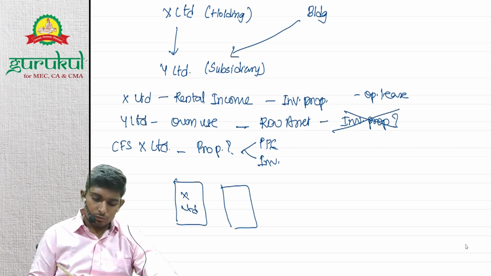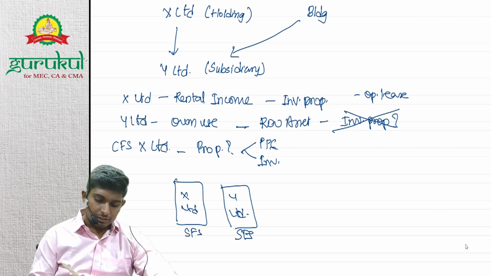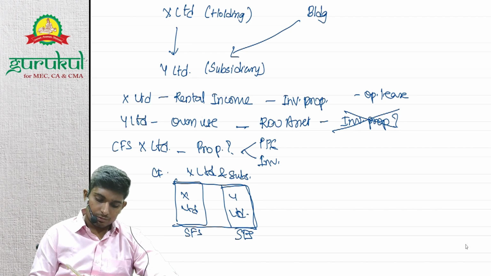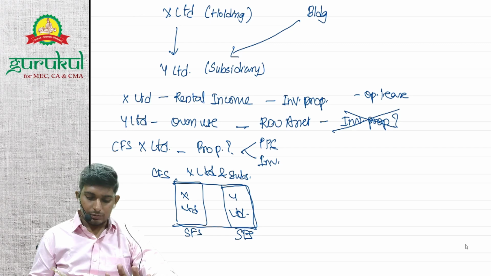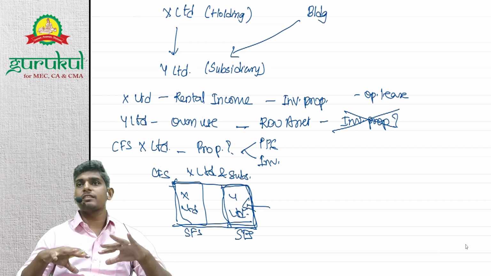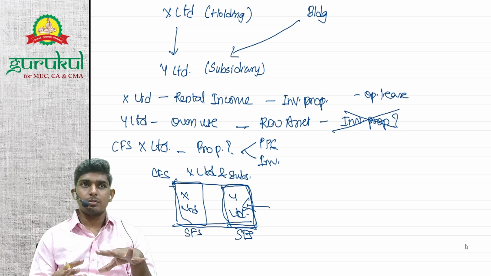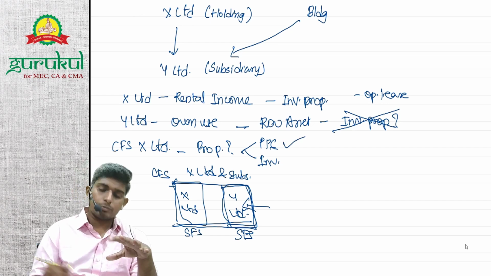So X Limited will prepare its own SFS, right? Y Limited will also prepare its own SFS. CFS means both are combined, right? X Limited and its subsidiaries, the CFS. So when you see the property used by Y Limited in the CFS, it's used for own use only. You can see that, right? Y Limited is using it for its own use, but Y Limited is inside X Limited in the CFS. So it means it's used for own use, and hence it will be classified as PP.